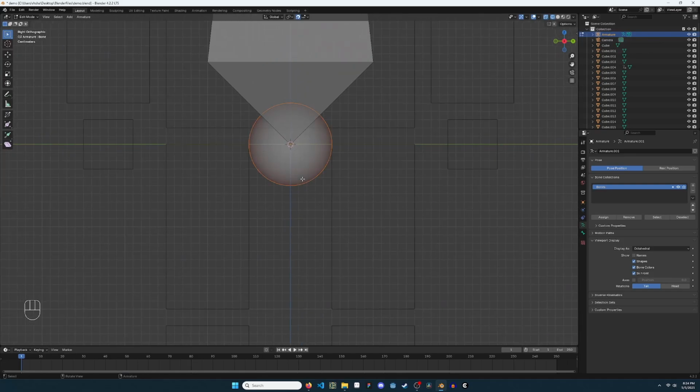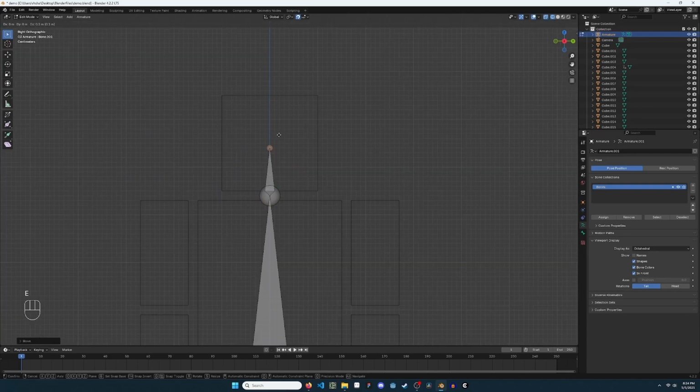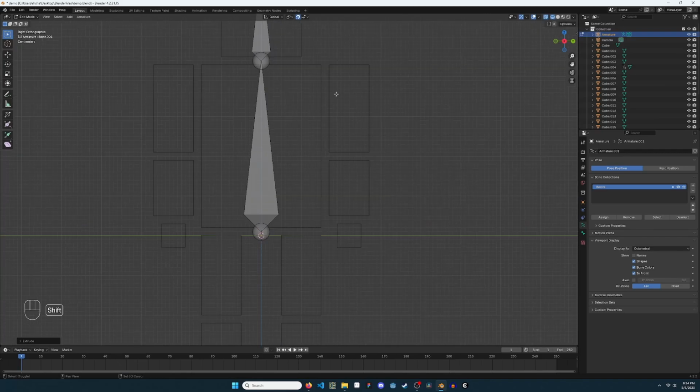Place the first bone in the center of the character's waist. Click the small end of the bone and place it in the center of the neck. Press E to extrude another bone. The pivot point for this bone will be the character's neck.